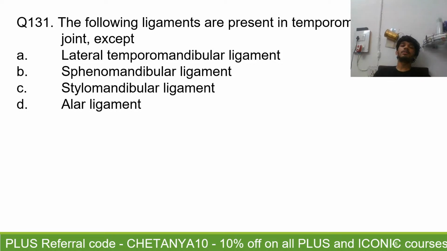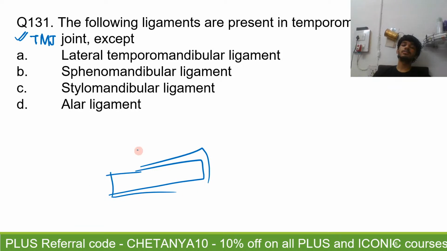The following ligaments are present in the temporomandibular joint. So if you can't see the word, it's temporomandibular joint, TMJ, except. So few of these ligaments are not present in the TMJ. Remember that the TMJ has an articular disc, a fibrocartilaginous articular disc that you have to remember.